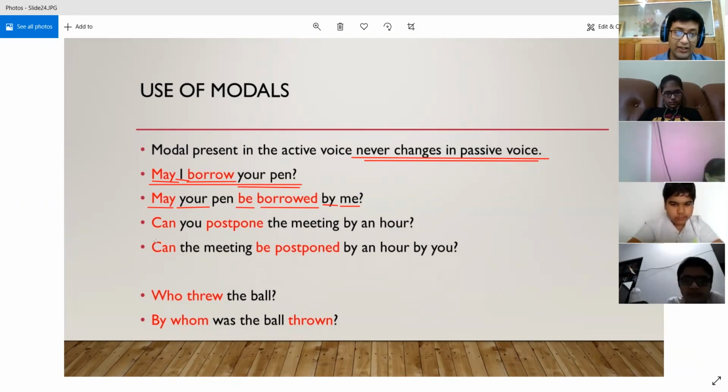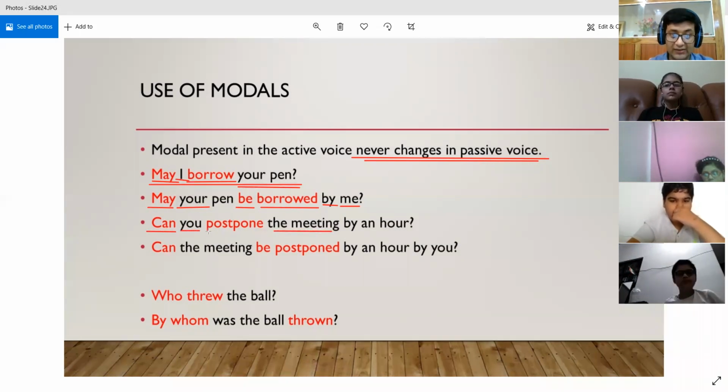Now see another example. Can is also a modal. So over here we are saying, can you postpone the meeting by an hour? Over here, you is the subject, the meeting is the object, postpone is the main verb, and can is the modal verb. All right, by an hour.